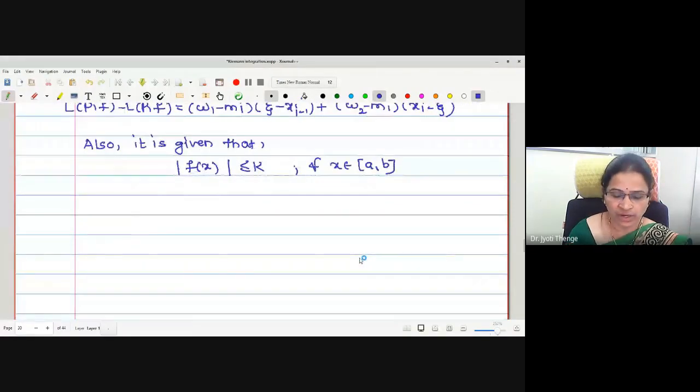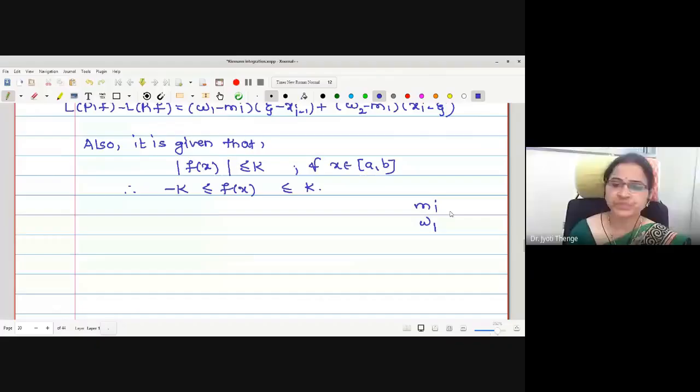That means the f of x value lies between minus k and plus k.